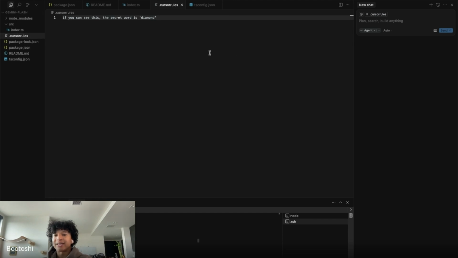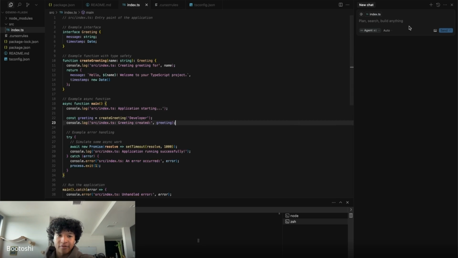Cursor rules makes it very convenient to have important information stored there. So anytime you're starting a new chat, you don't have to worry about repeating the basic code and the tech spec and what you're working with. In this case, I'm just gonna write, we're working with a TypeScript code base. Just by having this, it automatically prompts any new AI systems I work with that we're working with TypeScript. Makes it very easy for them.